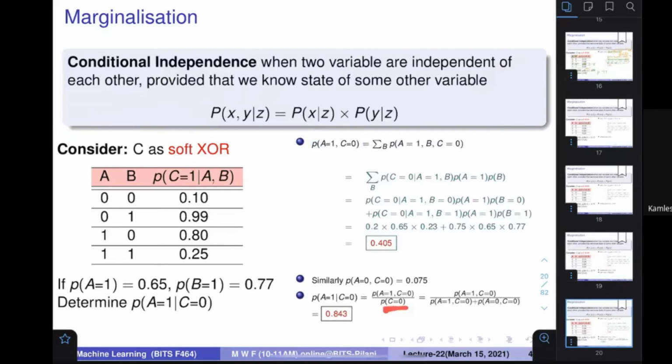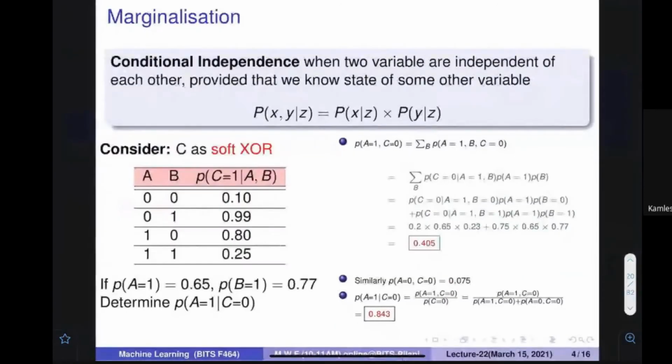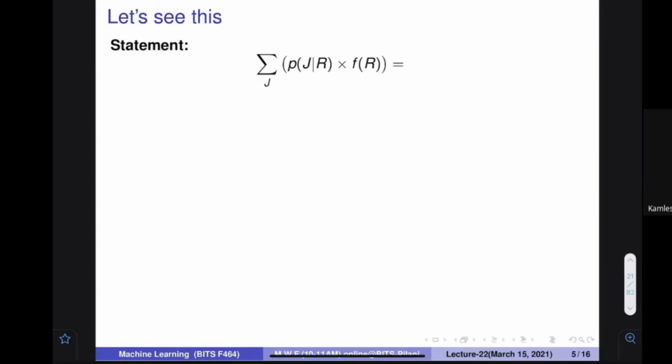And what is the probability of C is equal to 0? Again, you have to insert the next quantity for the marginalization. Let me say that A has been introduced, A is equal to 1 and A is equal to 0. A is equal to 0 has been computed over here. A is equal to 1 is already available. You put these three values over here and you get 0.843. So this is the method by which you can solve these probabilistic mysteries.